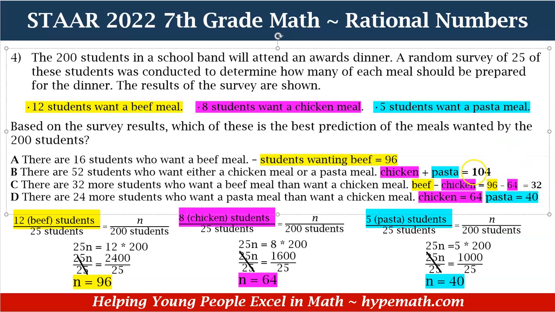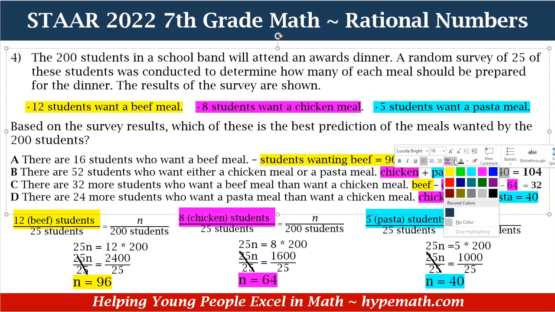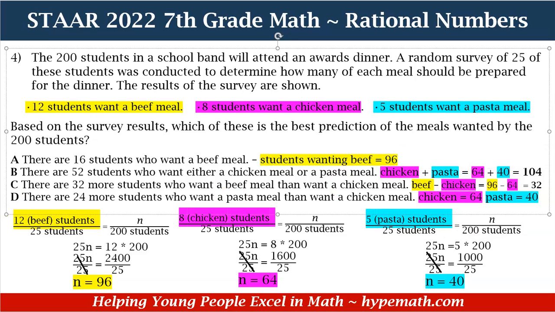I'm going to do the same thing for up here too. Now, we already know this is wrong, but I'm going to put the values in just so you can see. Okay. And then we said chicken is 64 and pasta is 40. But we already know that's wrong, right? Because they said it was 62 students that would want that.